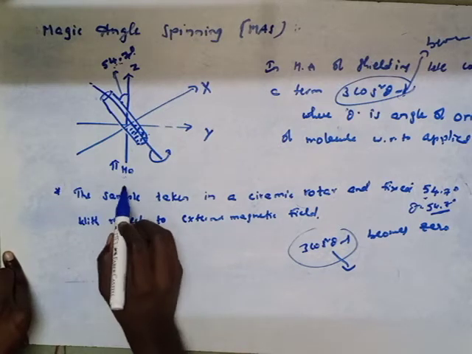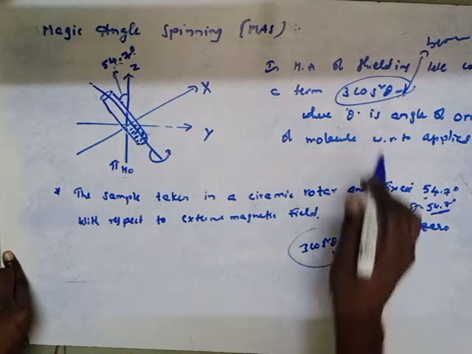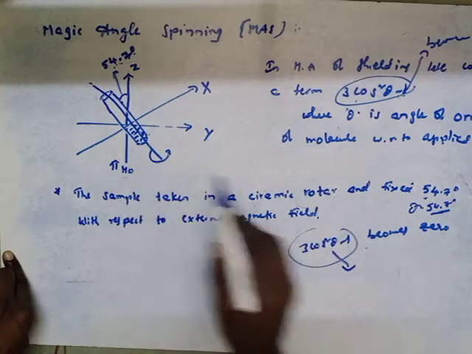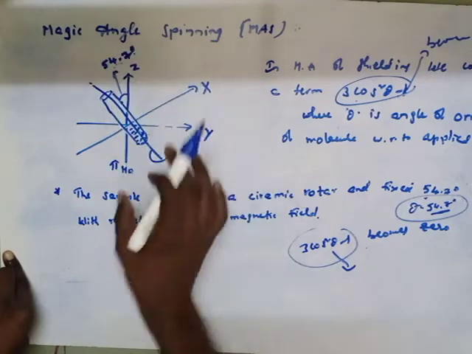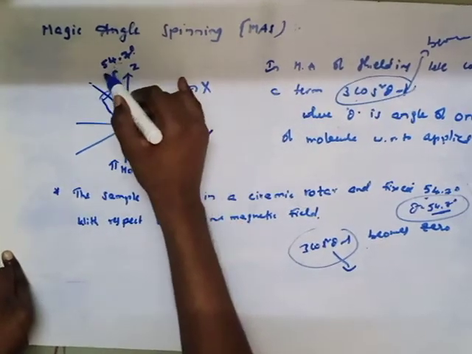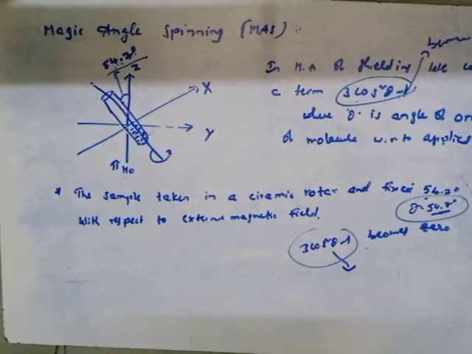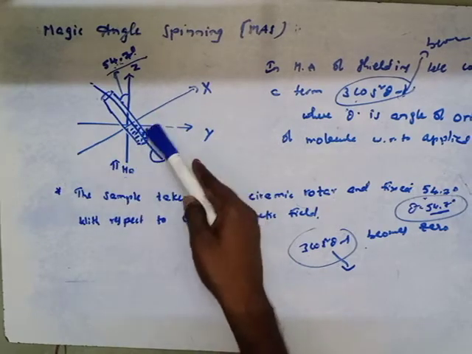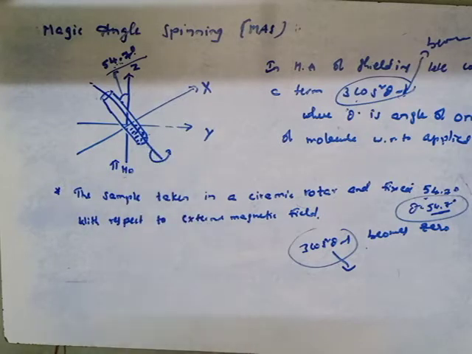If the cos square theta minus 1 term becomes 0, so you have to set the ceramic rotor with respect to our external magnetic field with theta equal to 54.7 degrees. And the ceramic rotor will be spun by this air turbine with a particular speed.